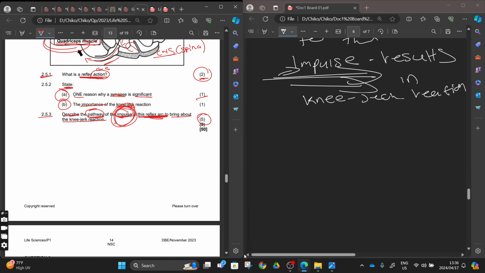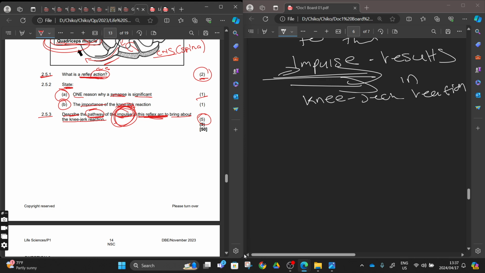You have to tell them that the sensory neuron will transmit the impulse to the central nervous system via the dorsal root. You have to say that dorsal root, because that impulse is going to enter the dorsal root. It's going to enter that cell body, interpreted in the cell body. Then the impulse will be sent to the terminal axons of the sensory neuron. The terminal axons of the sensory neuron are going to release the neurotransmitter.